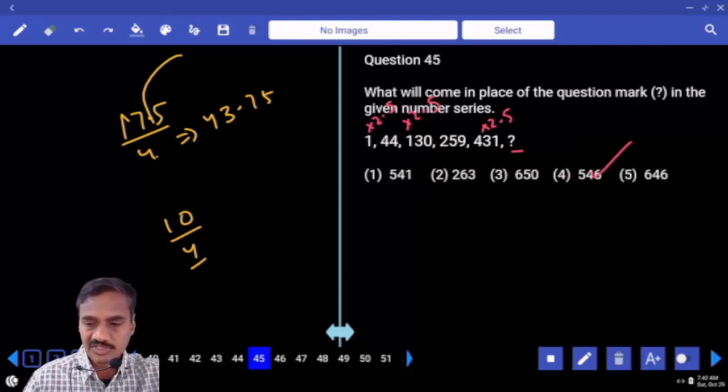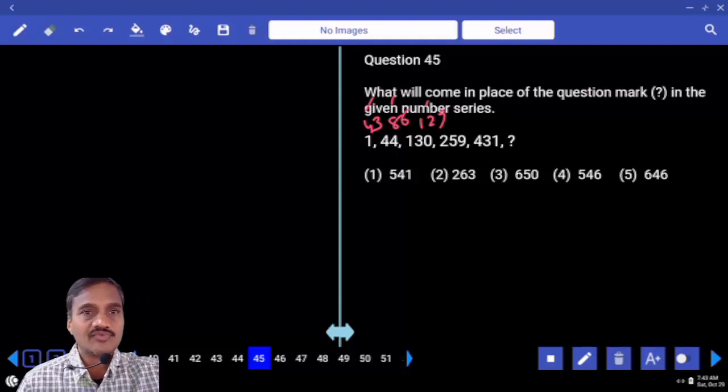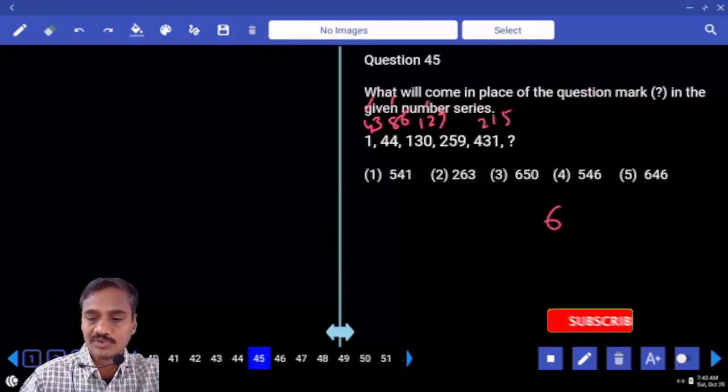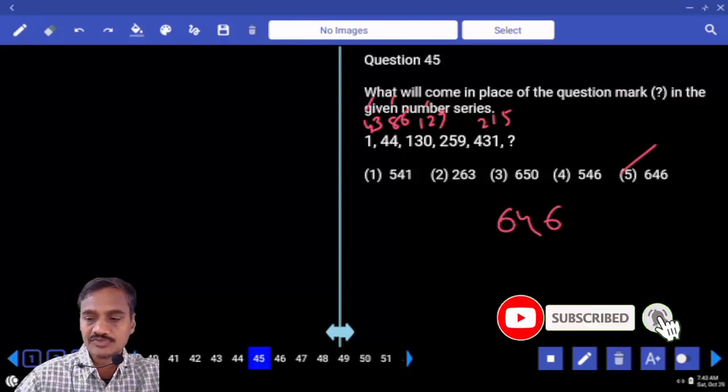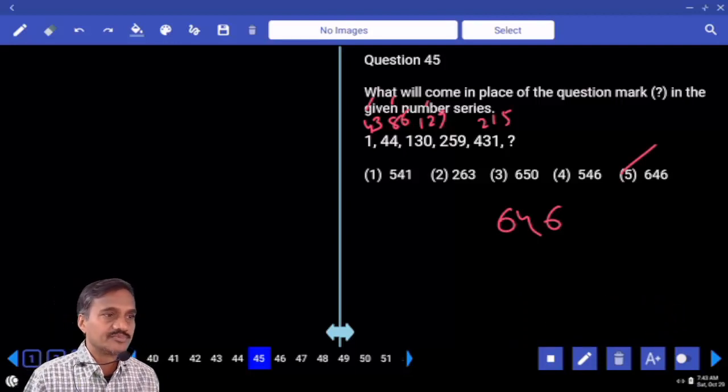Then next coming to question number 5. My fifth one: 144, 130 and so on. Tell me what are the numbers we have. Now the difference between these two is 43. And next one, 86. 43, 86. Next one 129. What are these numbers? 43 into 1, into 2, into 3, 43 into 4, 43 into 5. 43 into 5, how much? 430 divided by 2, that is 215. Now if you add 215 to this one, 5 plus 1 is 6 and 21 plus 43 and those are 640. And 646, choice 5, question number 45. Done with this? Now this is about paper number 293.